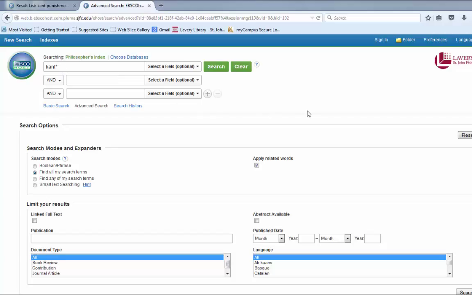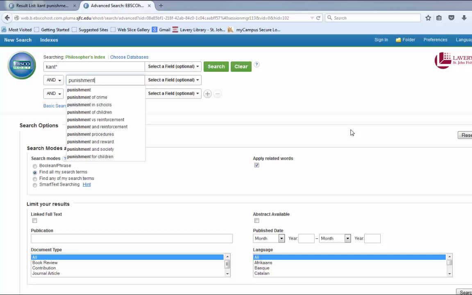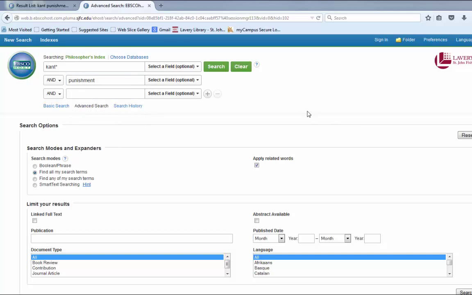It's a truncation command that will allow you to use Kant as a root word, and when you put the asterisk next to it, it will find in the results any other articles that have Kant as a root. So Kantian, for instance. So if I want an article that says the word Kantian, that asterisk will help me to find that. And then, of course, the other component in my search was the idea of punishment. So I want Kant and punishment.